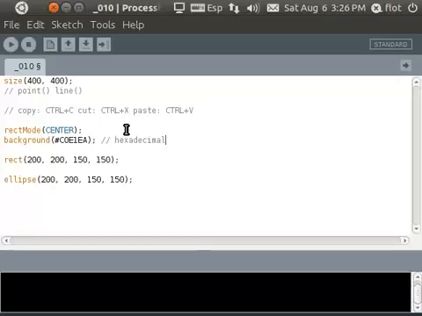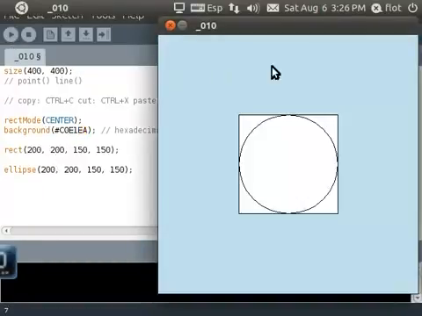hexadecimal, and it means the same. The first 2 characters are the red value, the next 2 are the green value, and the last 2 are the blue value. So if we run the program now, we will have a blue background.